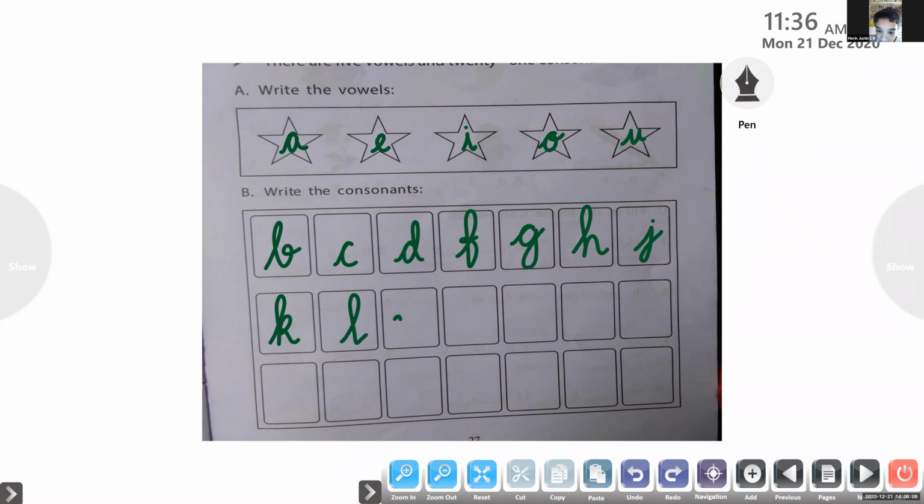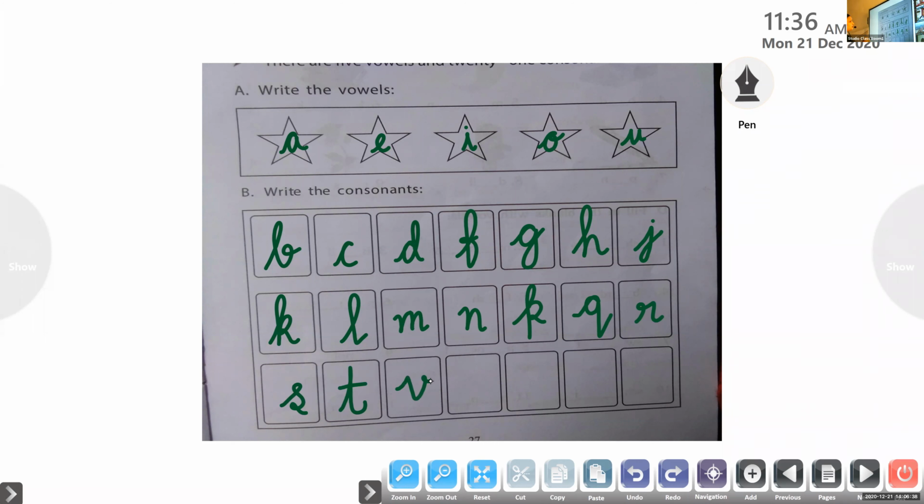After L, M. M, N. Then P, very good. Then Q, okay. R, okay. S, T. U.